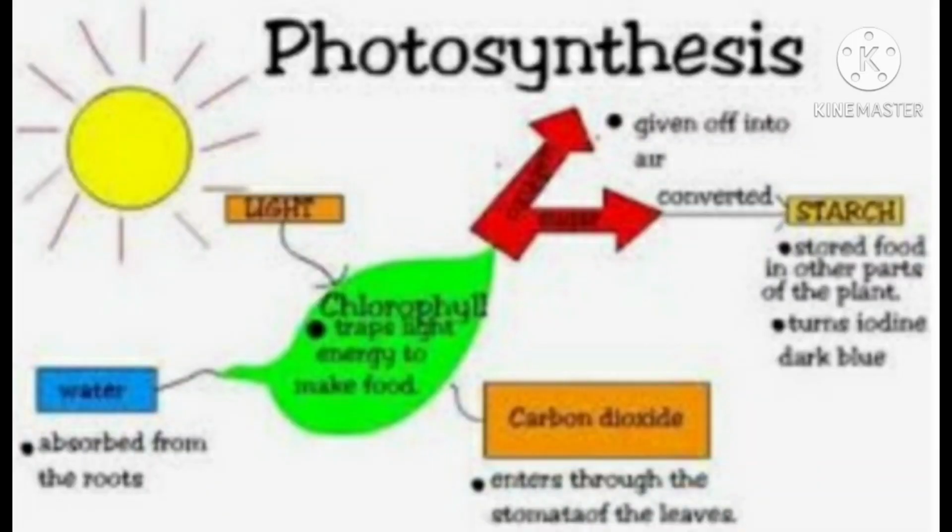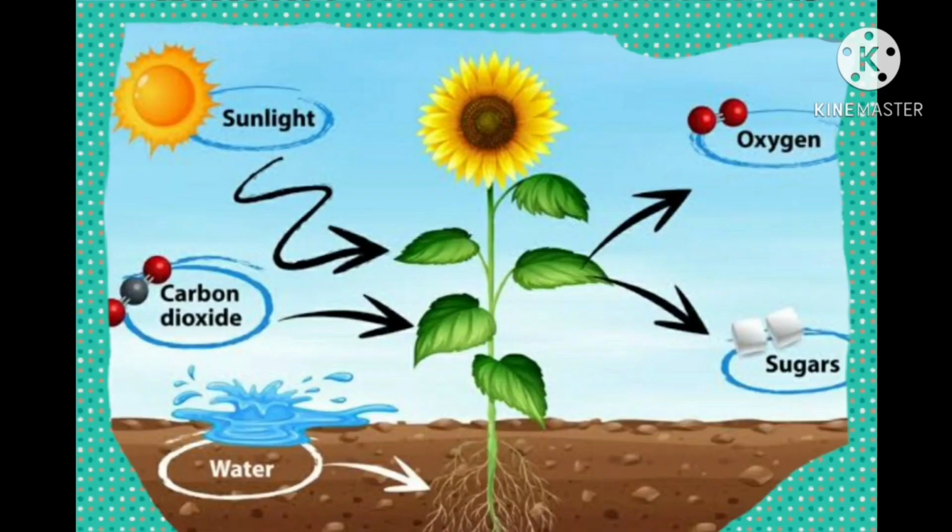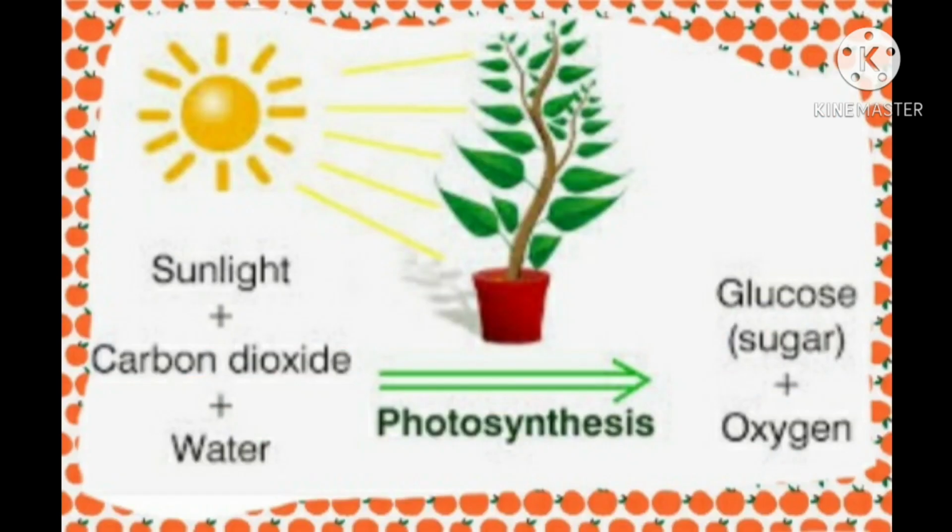During photosynthesis, the plants combine carbon dioxide and water in the presence of chlorophyll and sunlight to form two new substances, that is glucose and oxygen. So photosynthesis is a chemical change.